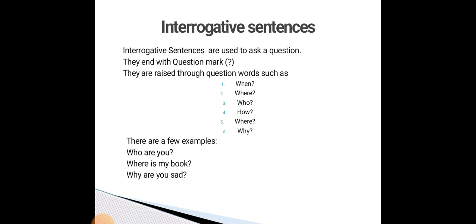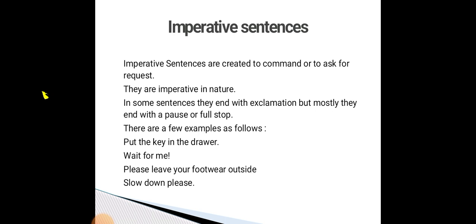Okay. Next we can see about the imperative sentence. An imperative sentence is created to command or to ask for a request. So you have to remember that an imperative sentence is a command, request, or help. All this comes under imperative sentences. In some sentences they end with exclamation, but mostly they end with a pause or full stop.